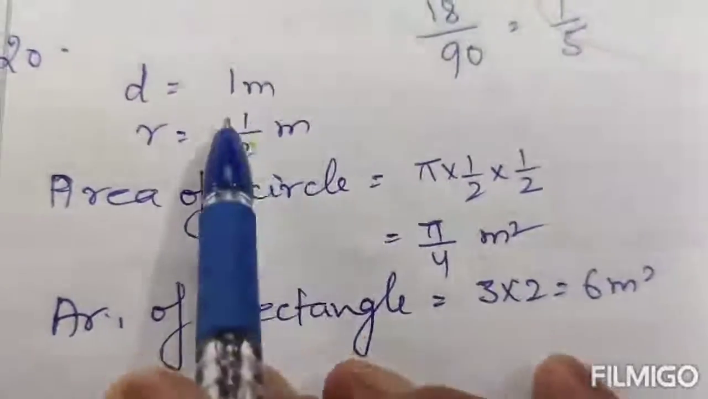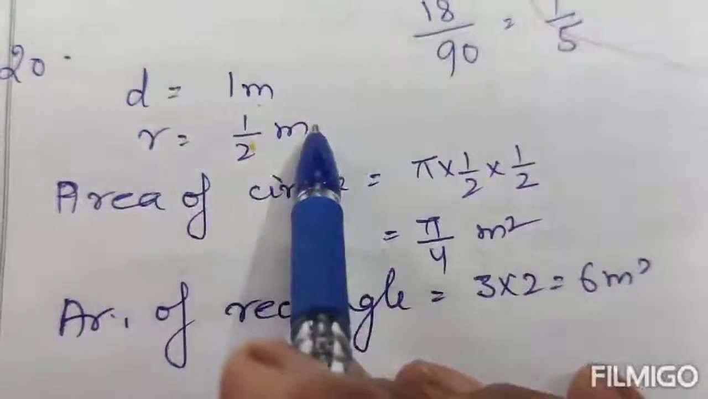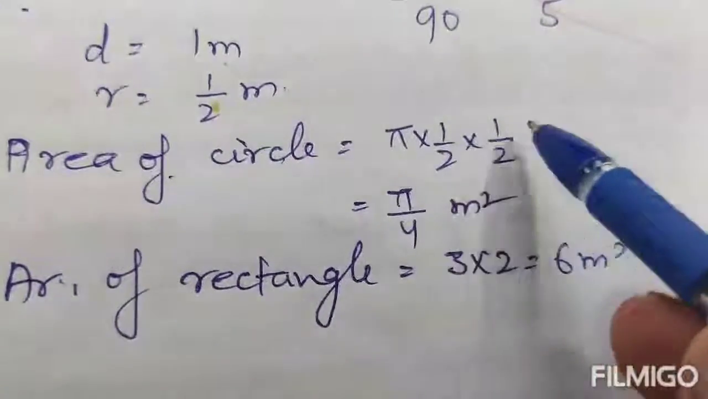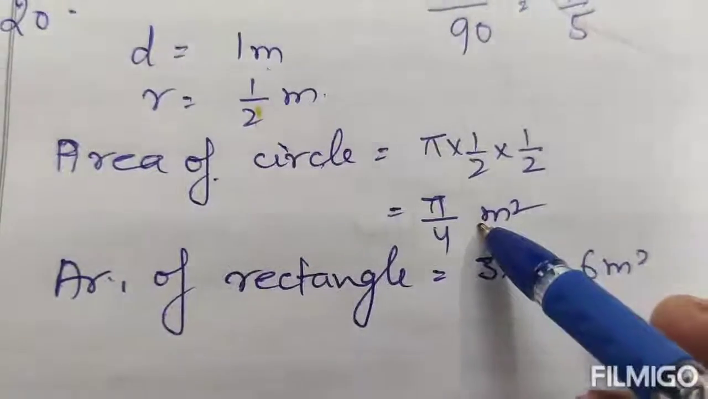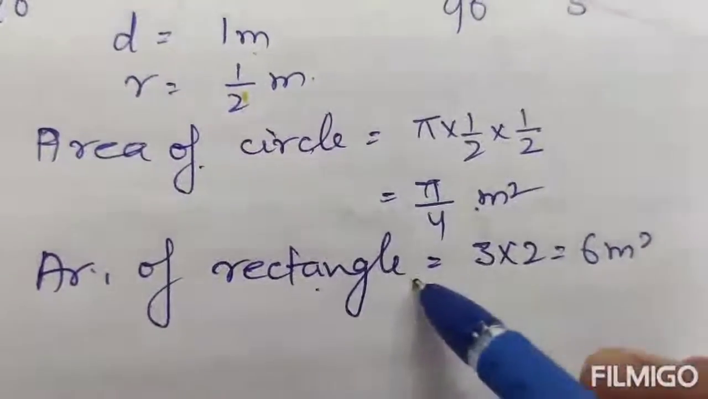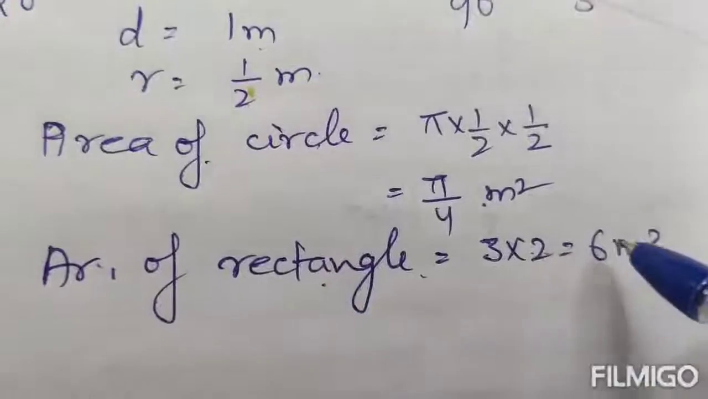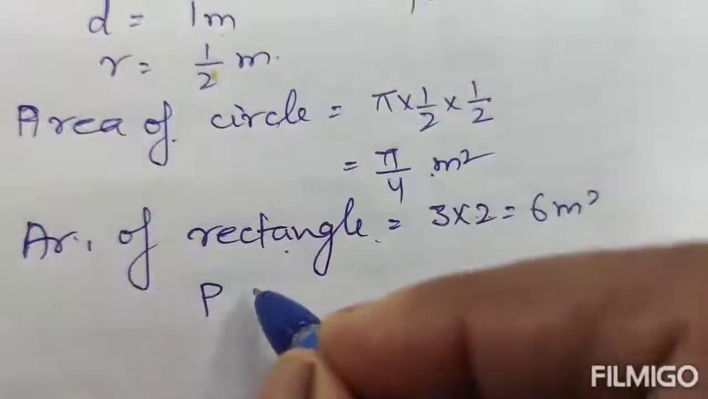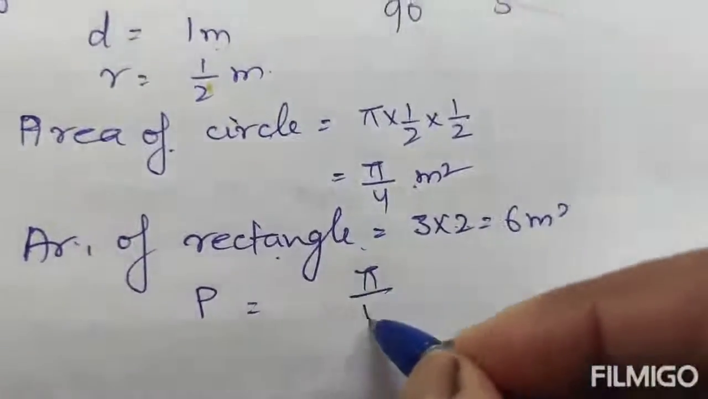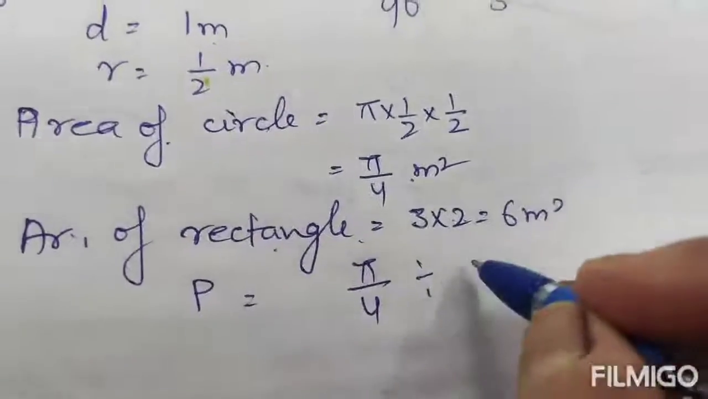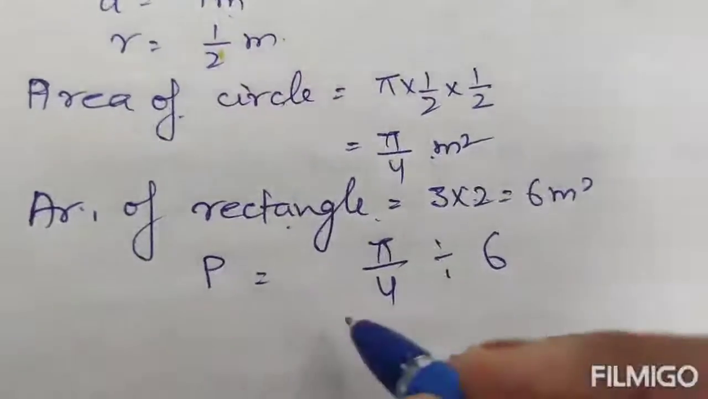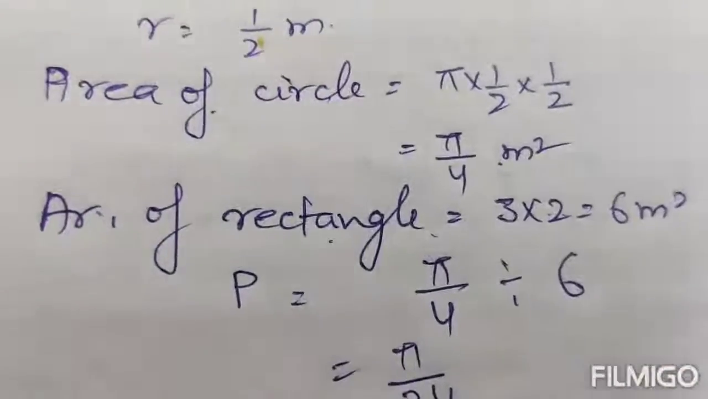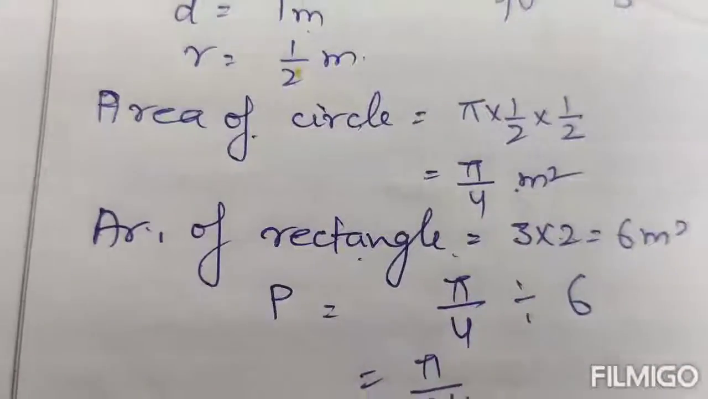Diameter of the circle is 1 meter, so radius equals 1 by 2 meter. Area of the circle is pi r square, pi into 1 by 2 into 1 by 2, which is pi by 4 meter square. And area of the rectangle is 3 into 2, length into breadth, 6 meter square. The probability is the area of the circle divided by the area of the rectangle. It means pi by 24. This is the probability of landing inside the circle.